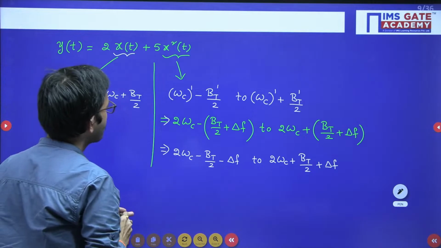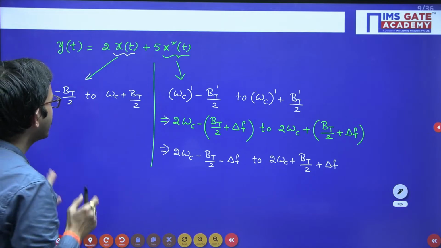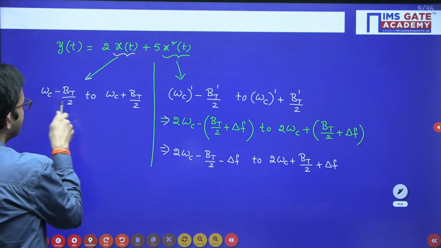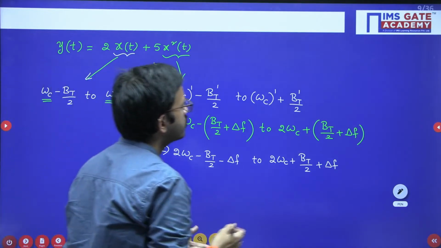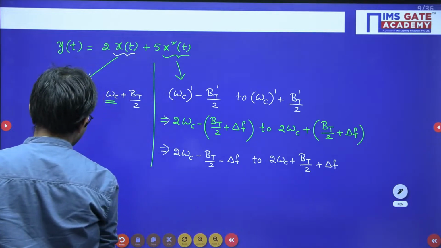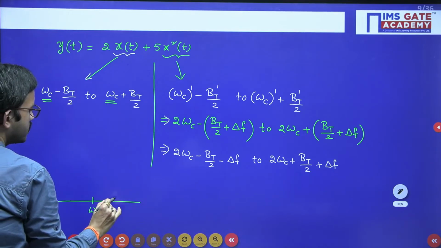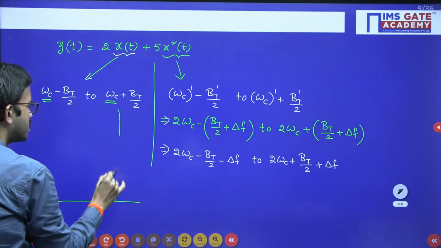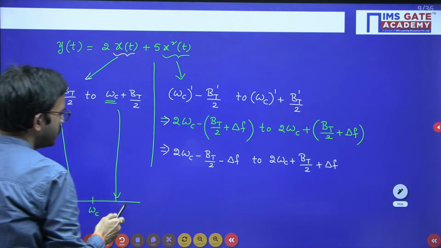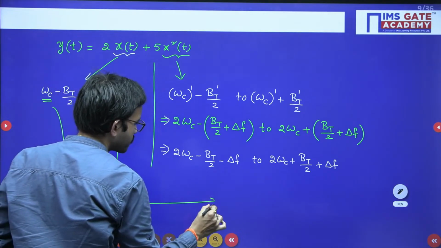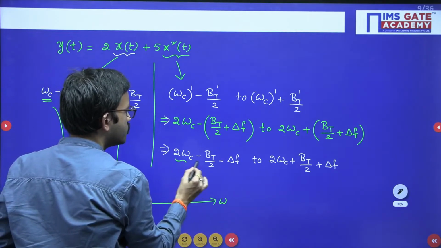Regarding that, they are asking what should be the omega c value. Now if you carefully observe this particular range of frequencies, it is centered around omega c. Omega c is the center frequency. Just for your reference, I am mentioning here. So here you are having omega c, and this is the upper frequency, omega c plus BT by 2, and similarly omega c minus BT by 2 here you are having. Similarly on this frequency spectrum, these two frequencies are centered around 2 omega c.